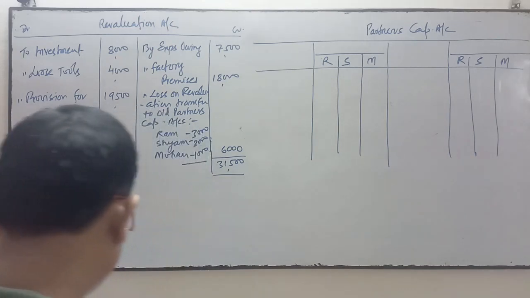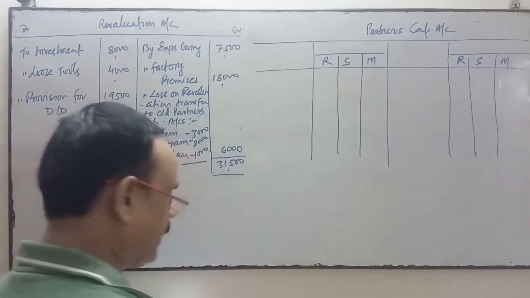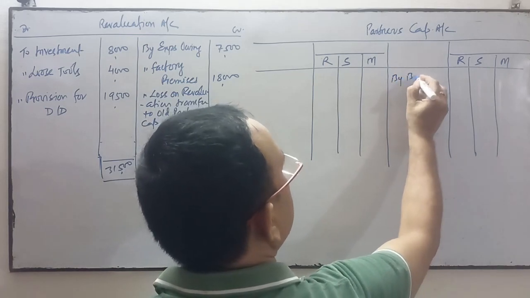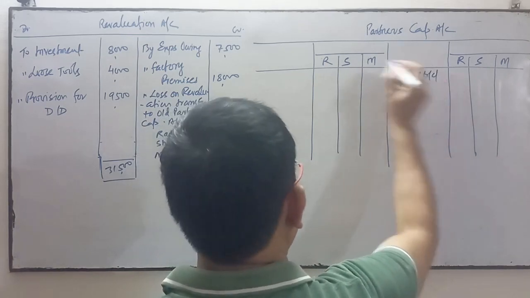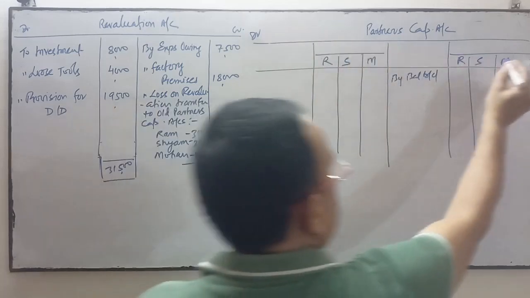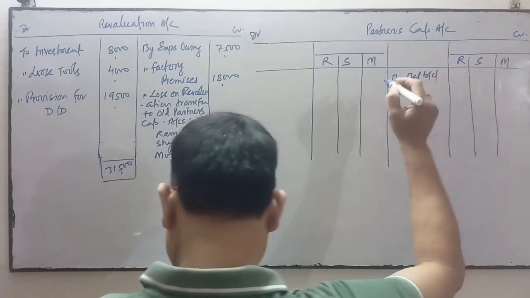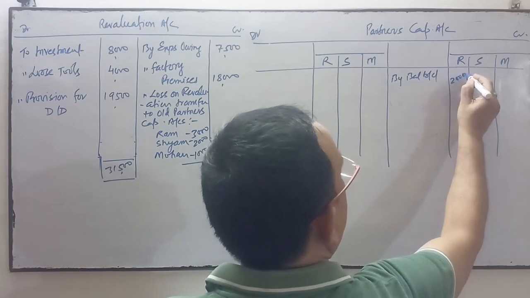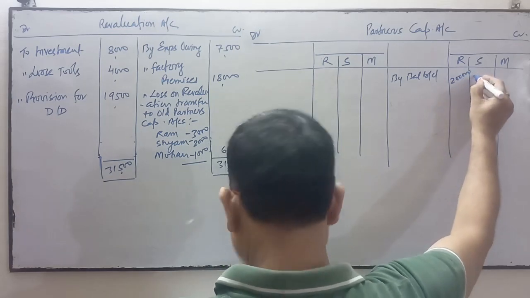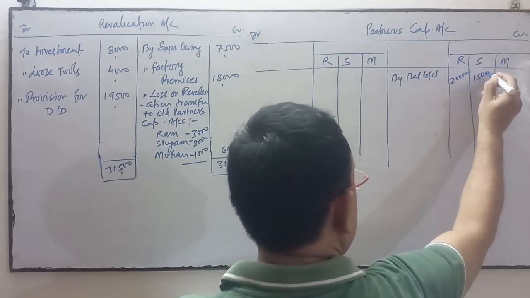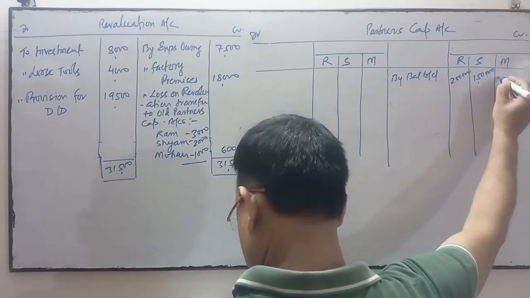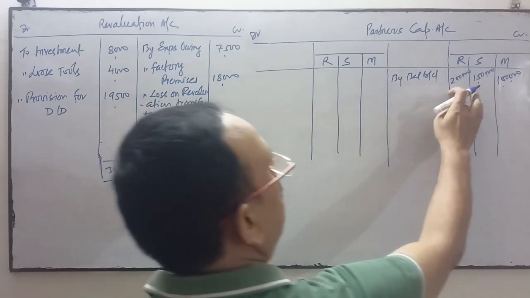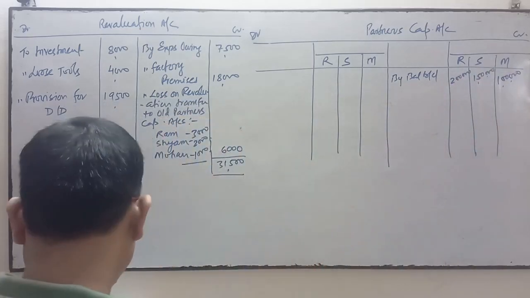First of all, do the posting from the liability side. On the liability side there is a capital balance. So first of all we transfer the capital balance brought down. This side is debit, you know it well, and this side is credit. The capital balances are 2 lakh, 1,50,000 and 1 lakh respectively.